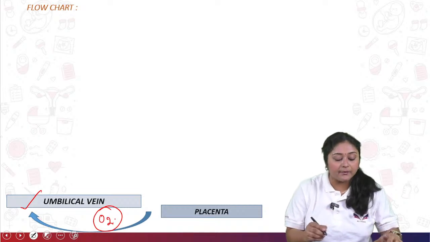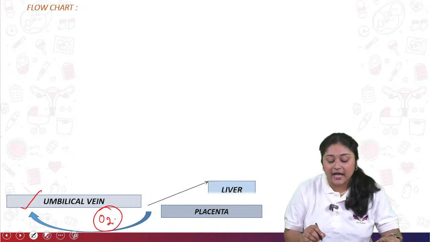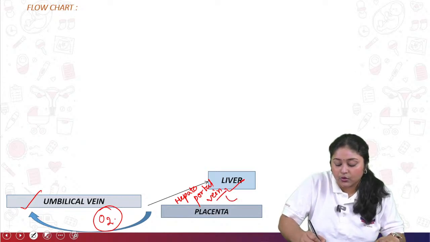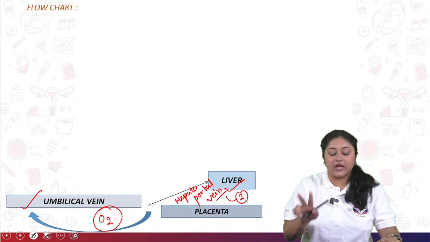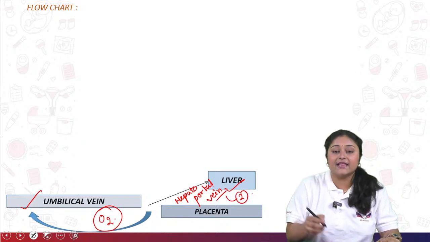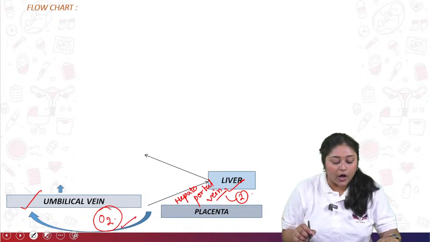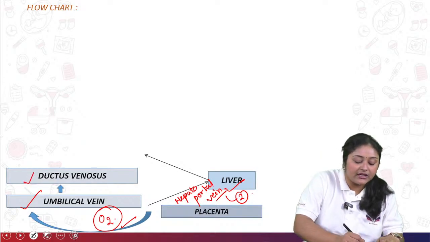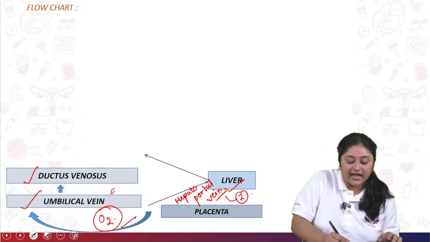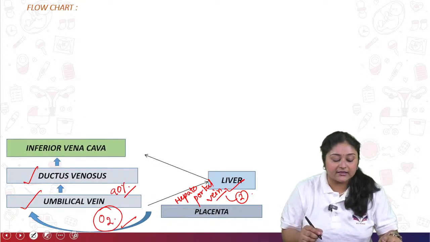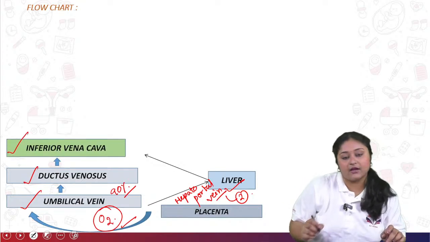Through the umbilical vein, oxygenated blood is coming to the liver through the hepatoportal vein. The hepatoportal vein divides into two branches, and they circulate the oxygenated blood to the liver. From the umbilical vein, blood comes to the ductus venosus. About 90% of the blood comes to the ductus venosus, and after the ductus venosus it comes to the inferior vena cava.